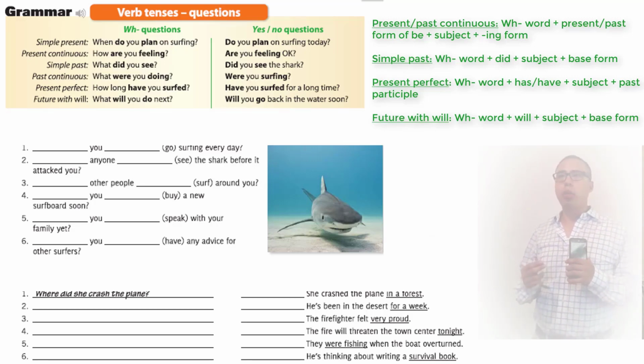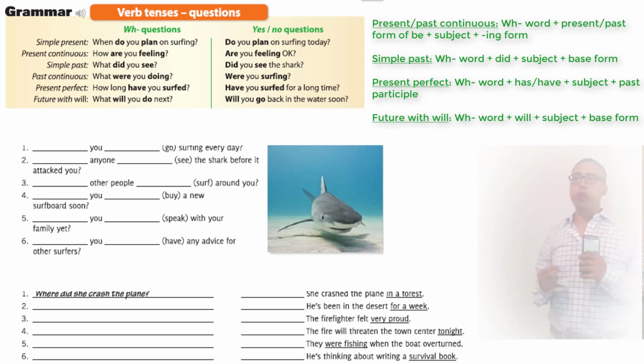I go back to grammar. Verb tenses, questions. Okay? Here we're going to see simple present, present continuous, simple past, past continuous, present perfect, and future with will, but in questions. And there are 2 types of questions. We got WH questions, which begin with a WH word. And the WH questions, in the examples here, we can see when, how, what.